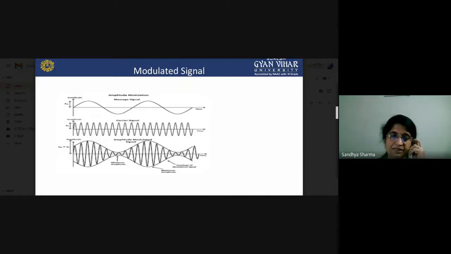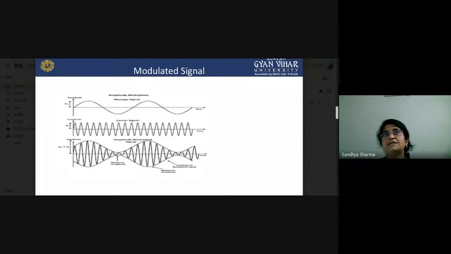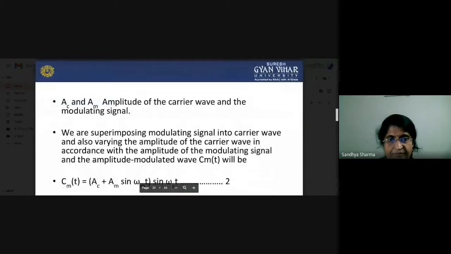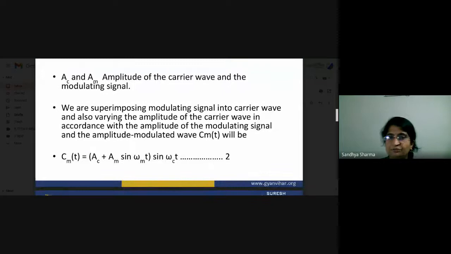So I think it will be clear to you what amplitude modulation is, why we require modulation, what modulation is, the need of modulation, and what the basic block diagram of an information source is. Okay, so now we will move a little bit further. Now, what is the basic amplitude? Presently, we are seeing only the waveform shape. Now we will work out the amplitude. So now what will happen? AC and AM. AC is the carrier amplitude and AM is the modulating signal amplitude.